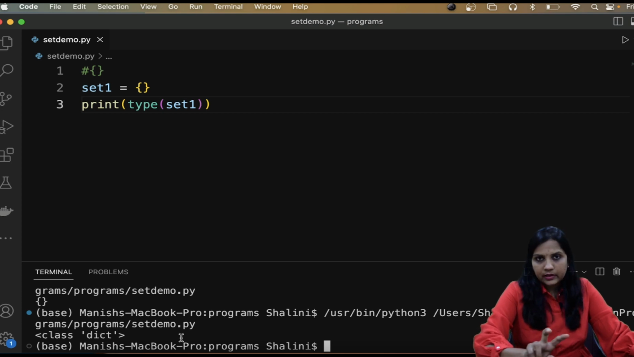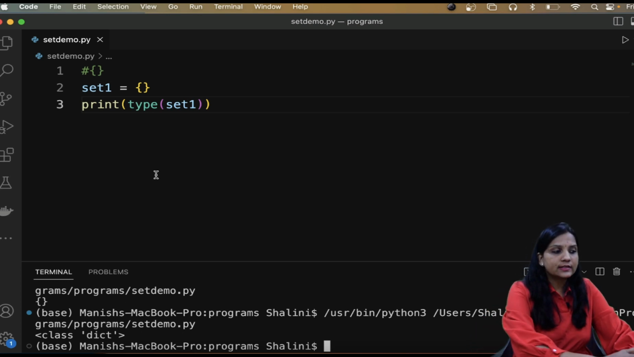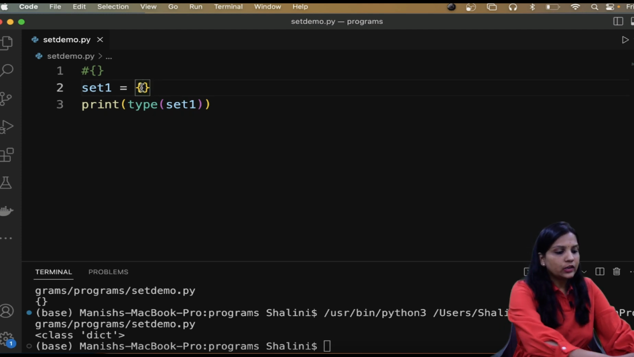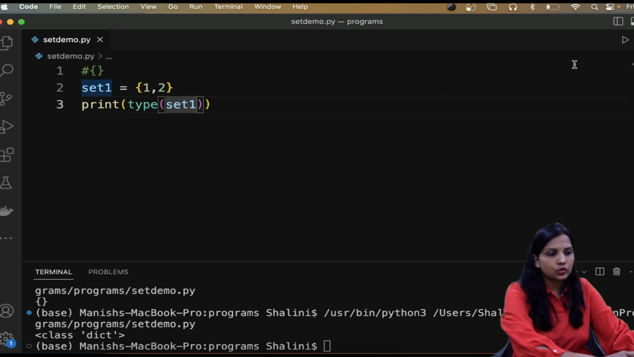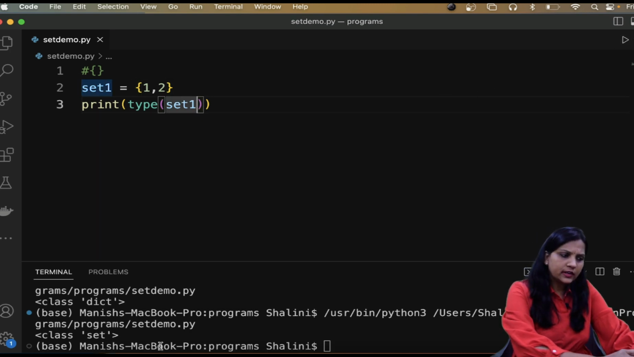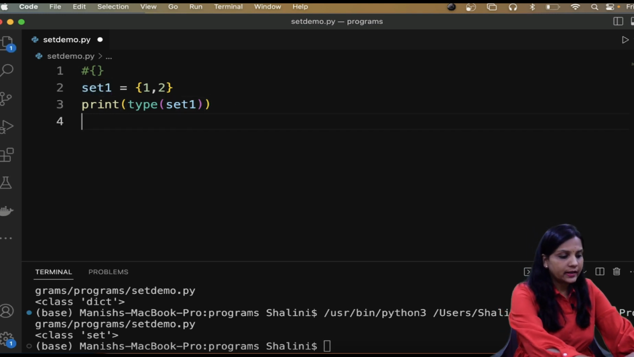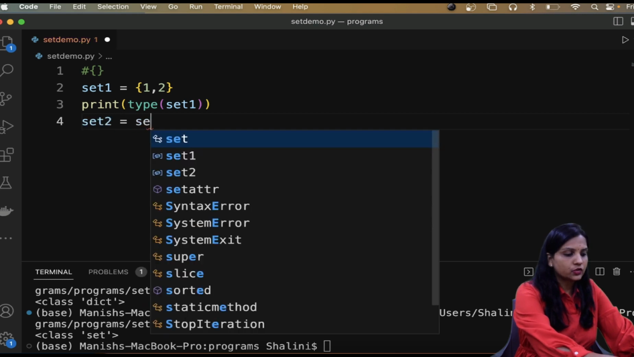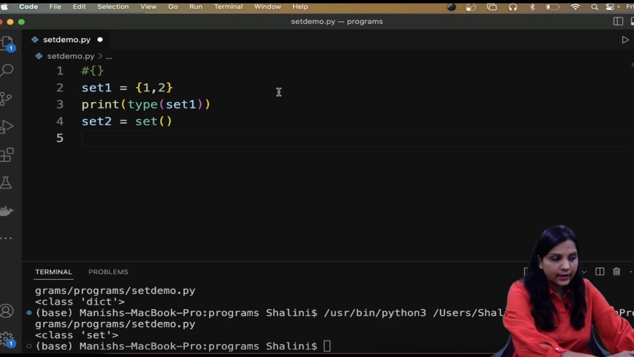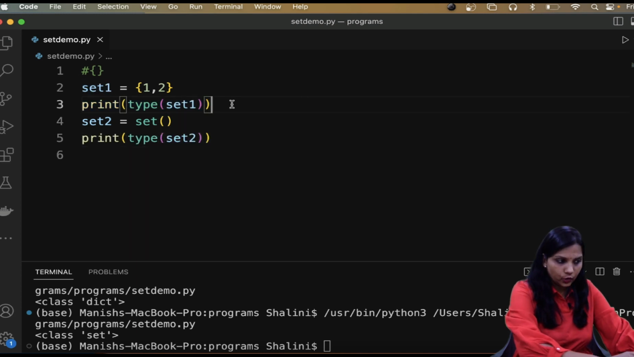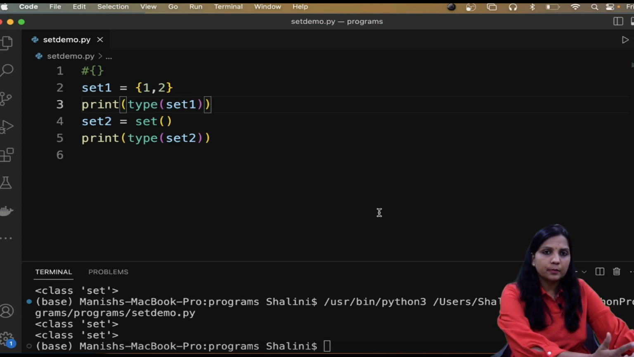Open and close curly braces are the syntax used for both set and dictionary. Dictionary, as we all know, stores key value pairs. For set, you cannot create an empty set this way. To create a set, you will have to provide some value. The moment you do this and run, you would see it says it's a class set. Another way to create a set is to say set2 is equal to, and use the function set. If I print the type of set2 and run, you would see both are set.